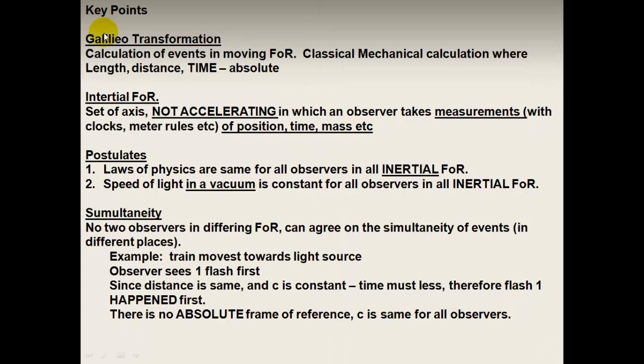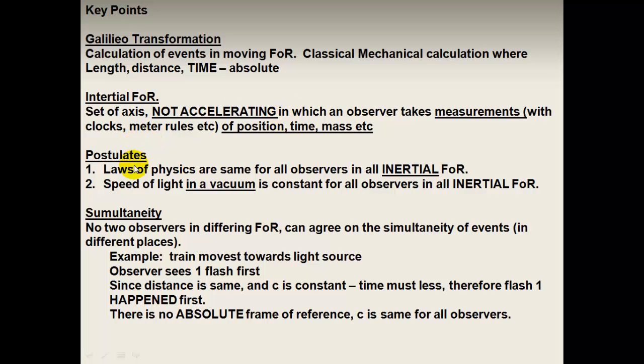To summarize, a Galilean transformation is a calculation of events in a moving frame of reference, where we take classical mechanical calculation, where length, distance and time are absolute. This is pre-relativity. An inertial frame of reference is a set of axes in which you take measurements, which is not accelerating.